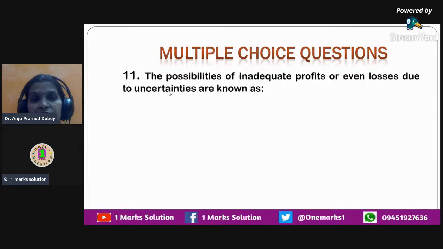Yeah. So the next question that we have is: the possibilities of inadequate profits or even losses due to uncertainties are known as. So if at all you are going to face an inadequate profit situation, or you might have losses due to uncertainties.